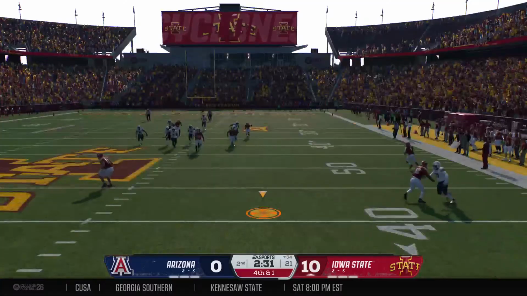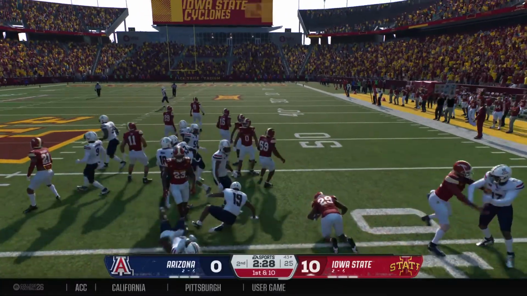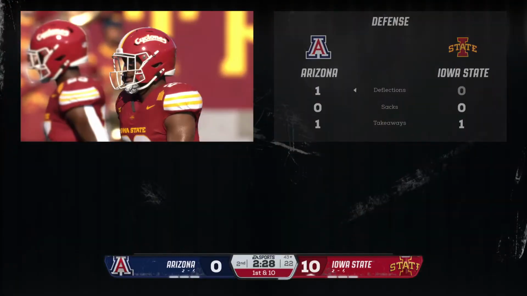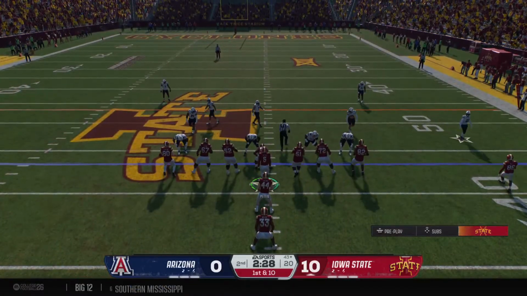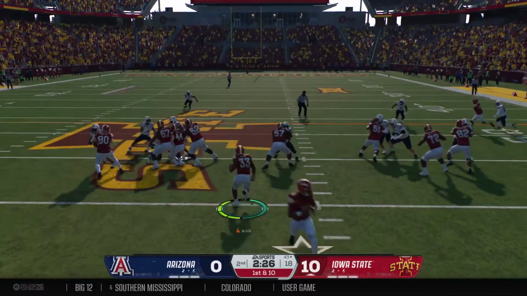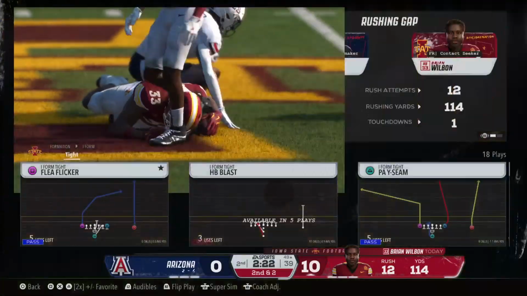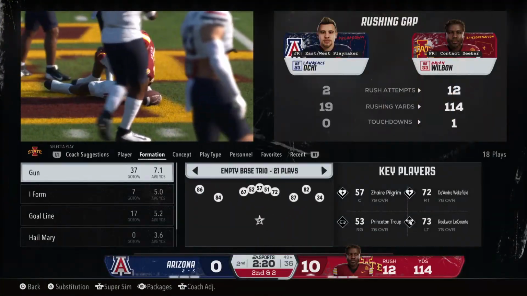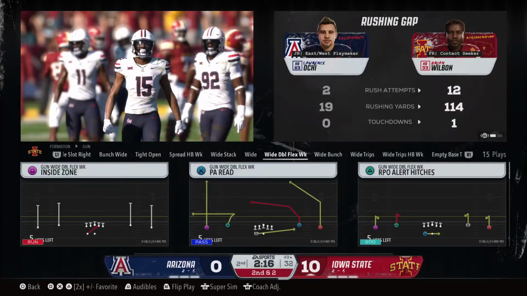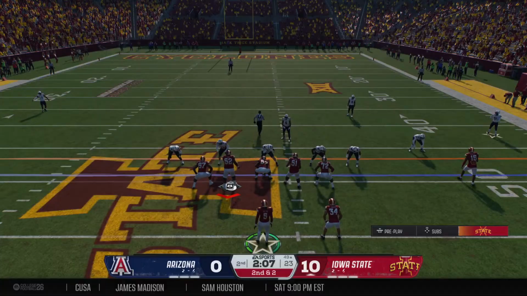Kicks it high, and it's just hanging there as if it has helium in it and floating down toward the end. And good work by the coverage team to get the return man down on the ground. Let's see if they can get something going here late in the half. Here's the handoff. And a pickup of 8 opens a world of opportunities on 2nd and 2. Coaches always harp about staying ahead of the chains, and when you can run with that type of efficiency on first down, man, you are doing just that.